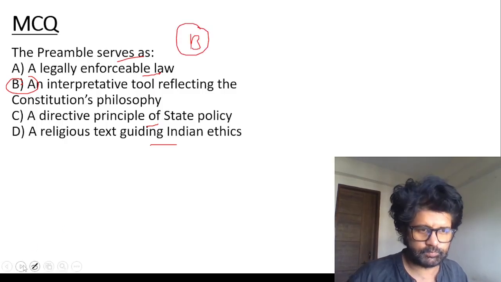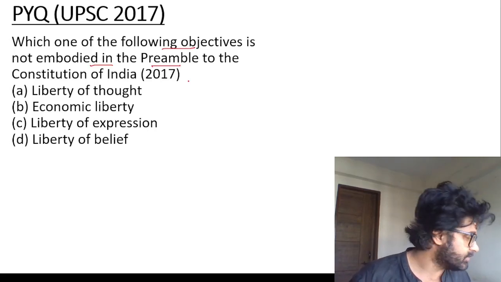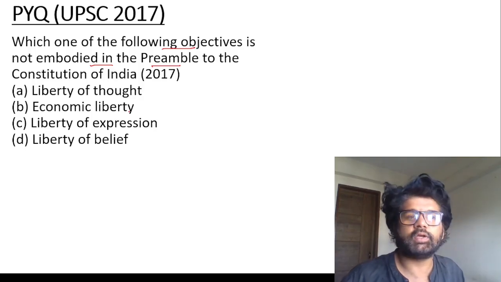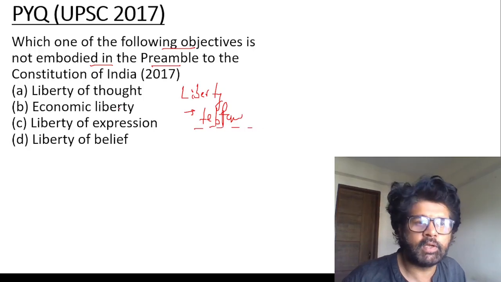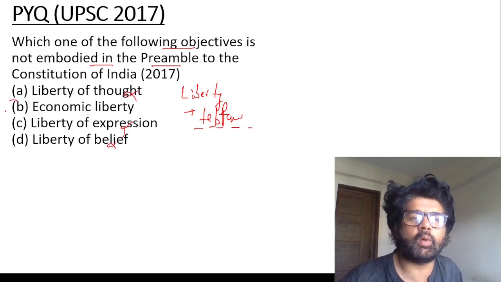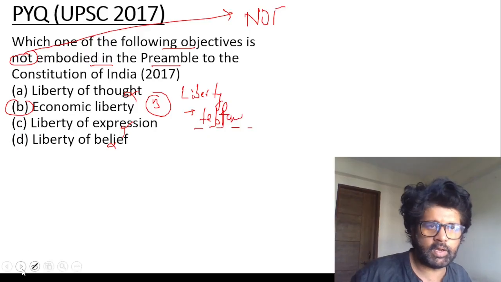B. PYQ UPSC 2017: Which one of the following objectives is not embodied in the Preamble? See this? That's what I'm saying. Let's take the liberty part first. We were talking about liberty, and there was a mnemonic I told you, for thought, expression, belief, faith, and worship. So thought you have, expression you have, belief you have. Economic liberty you don't have. They're asking 'not embodied'. Sometimes they will highlight this, sometimes they won't, so you have to be ready for that.